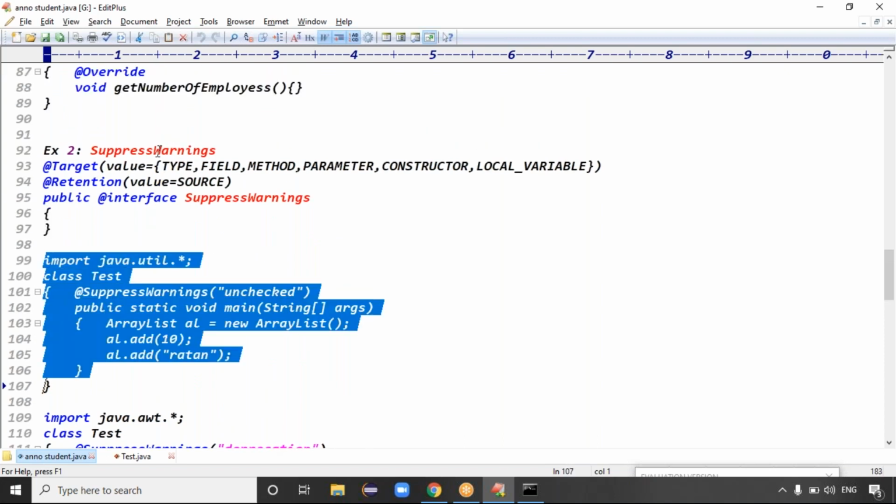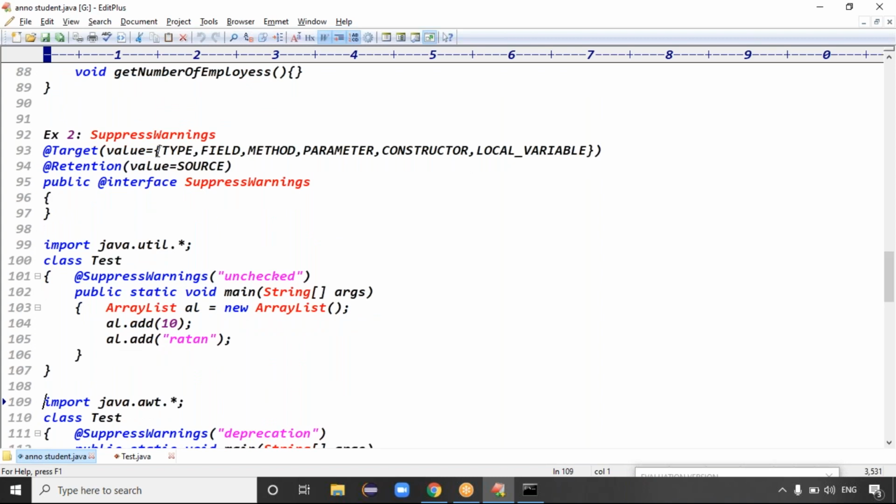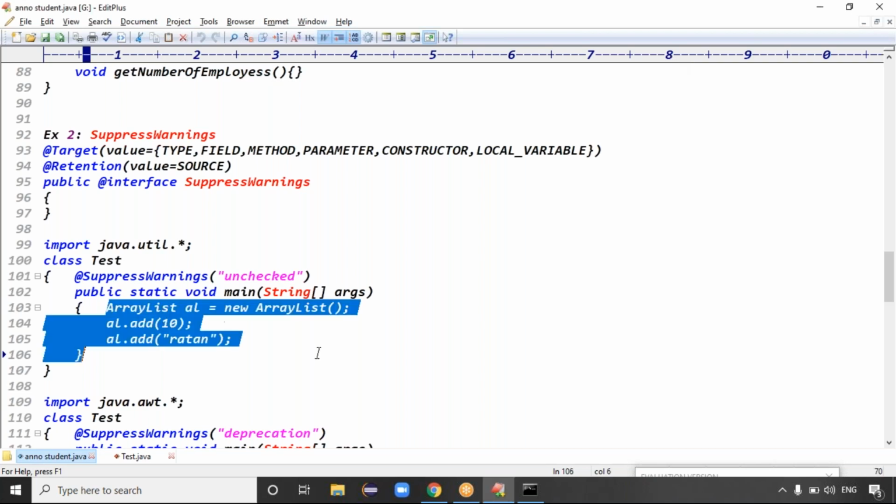It ignores warning messages like unchecked warnings. Why it is unchecked, meaning why it is not type safe, we will discuss as part of the collections topic. This code is regarding collections.